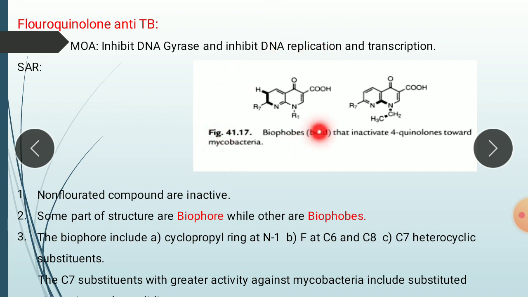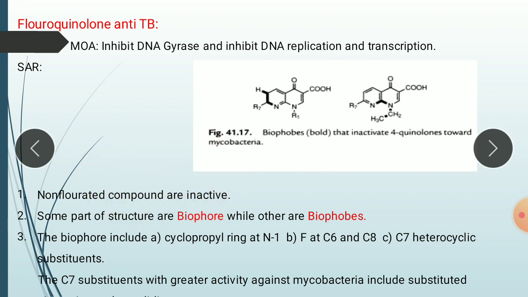We have already covered SAR in that chapter also. Here are the concepts of biophore and biophobe. The SAR point here is that non-fluorinated compounds are inactive as anti-TB. Most compounds contain a fluorine group on the 6th position, but if there is no fluoro group on the 6th position, then the compound is inactive as anti-TB.